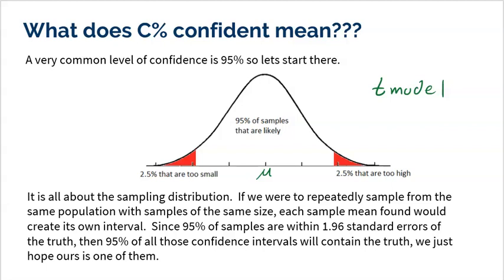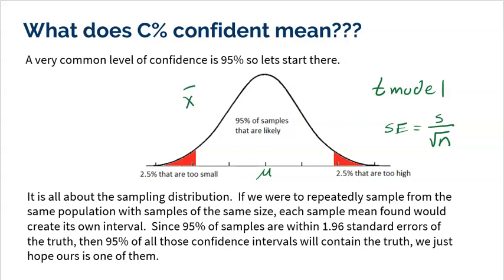So not only do we not know the mean, but we have to use standard error to find how much we go up and down by, and that's using our sample standard deviation. That's the whole reason why we have to use the T model. But regardless, the idea is that we don't know any of the numbers on the bottom. All we have is our sample.